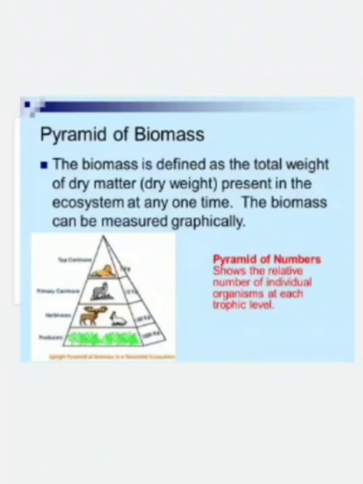From the producers to top carnivores in any terrestrial ecosystem, the pyramid of biomass should be in the form of an upright pyramid. Why? Because from the base to the apex in each trophic level, the biomass of the organisms gradually decreases.